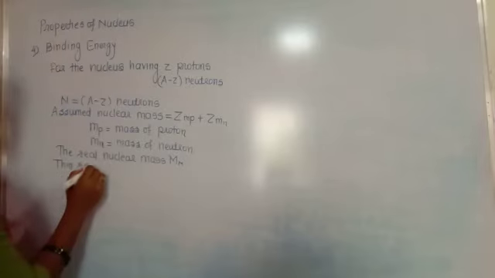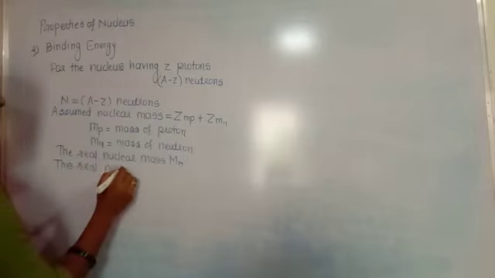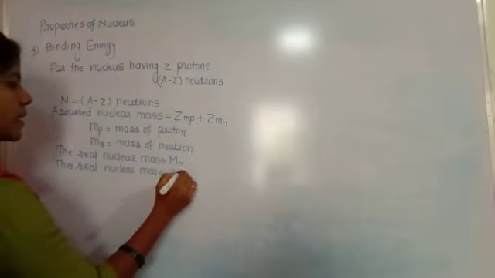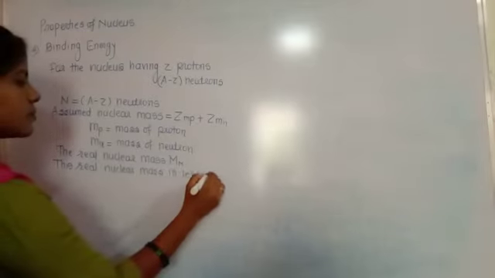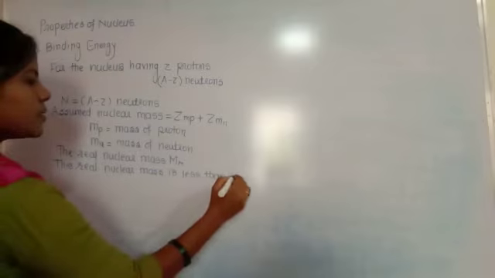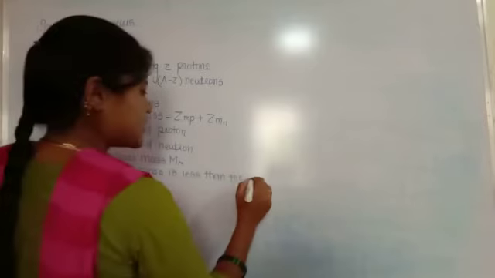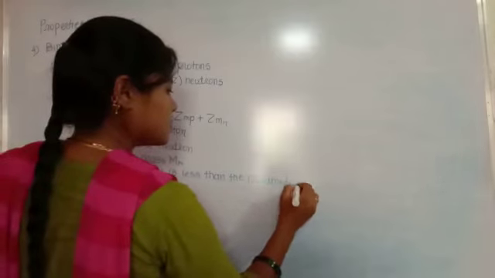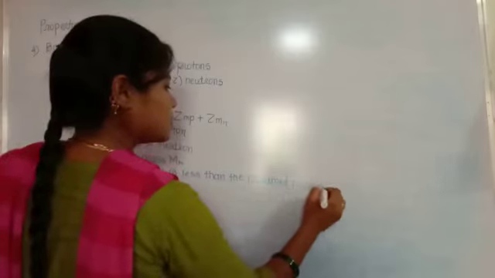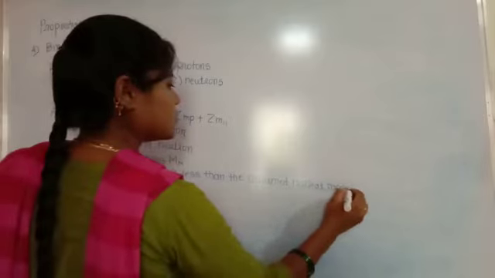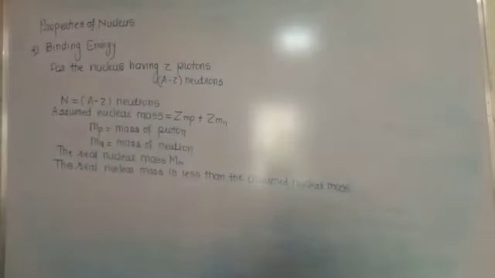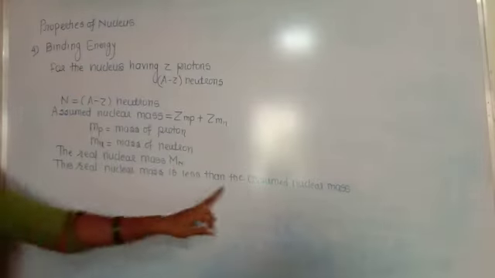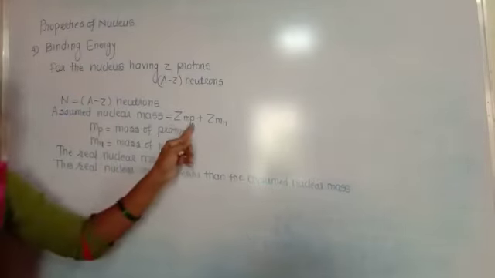There is a difference between the two masses: the real nuclear mass is less than the assumed nuclear mass, Zmp plus Nmn.